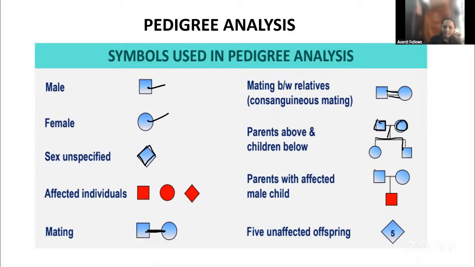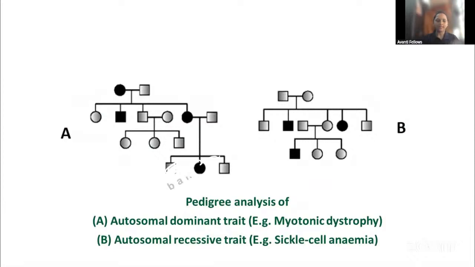Here the two parents are unaffected and the progeny is affected. It is actually autosomal recessive. In autosomal recessive, both the parents are not affected but the progeny is affected. Then unaffected offspring will be given like this. So let us study this pedigree analysis.